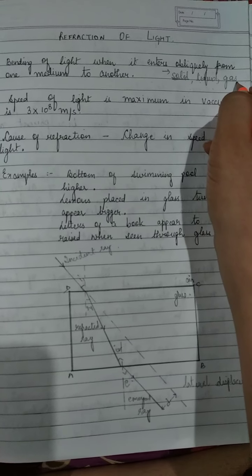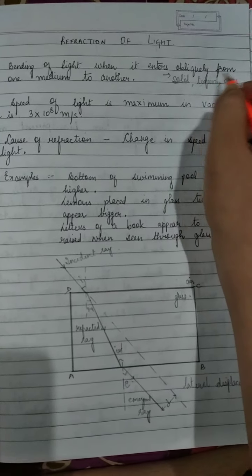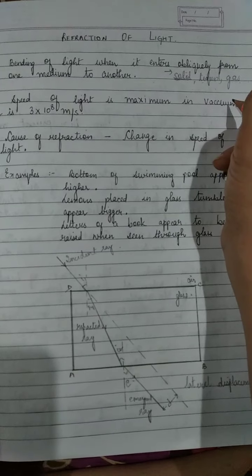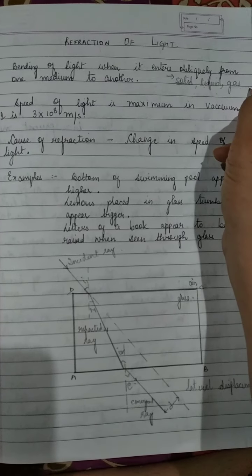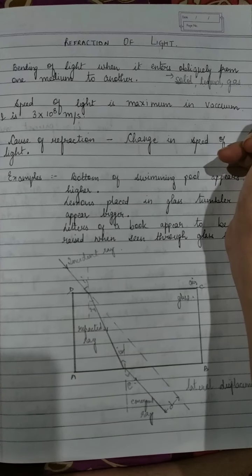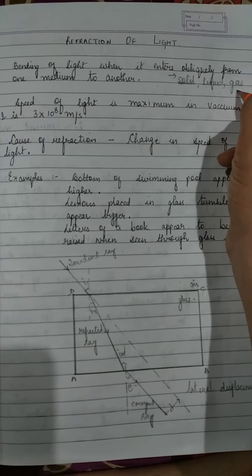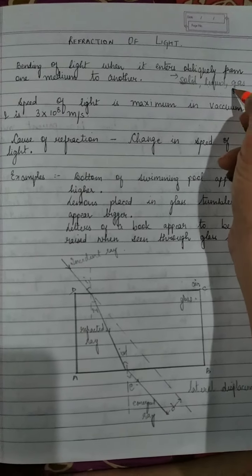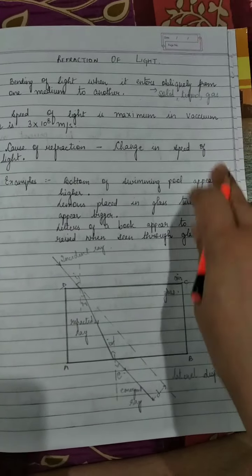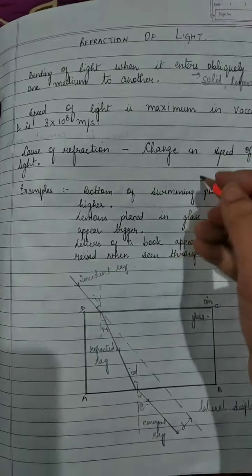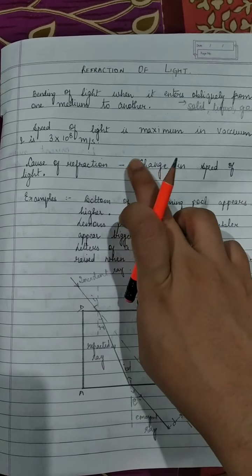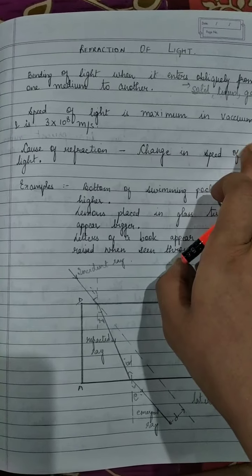The other one is the gaseous medium, where the molecules are moving around haphazardly and have large intermolecular spaces in between, and due to these spaces, the velocity of light when it enters into a gaseous medium increases considerably. So the velocity of light in case of gases, air for example, is the maximum, whereas in case of solid the velocity of light is the minimum, right? Usually the speed of light is maximum in vacuum, or in air we take it as 3 into 10 raised to power 8 meters per second.